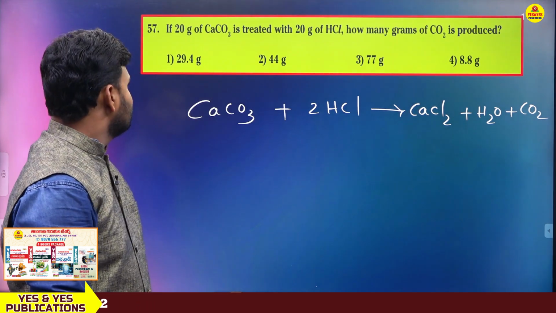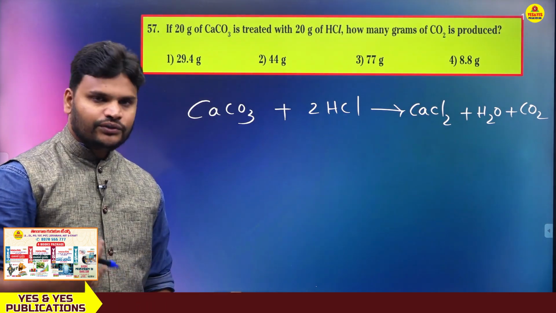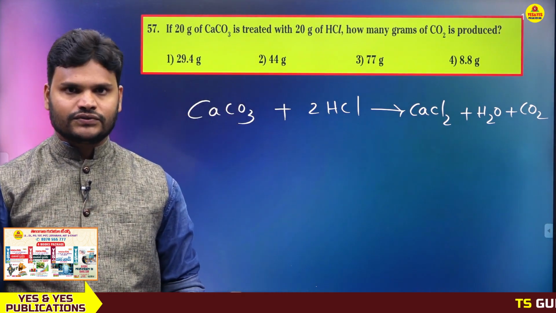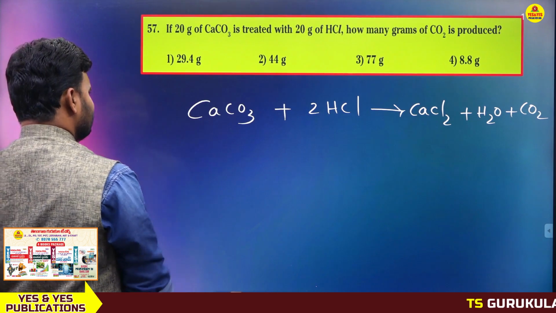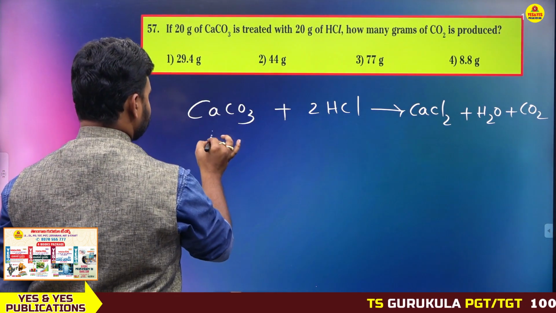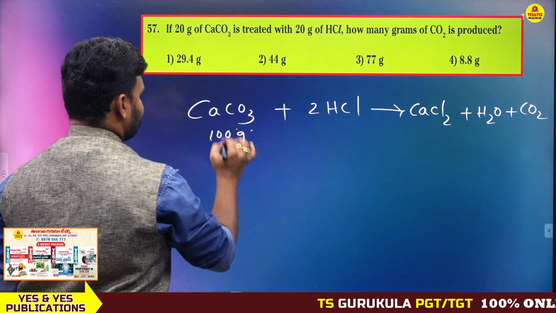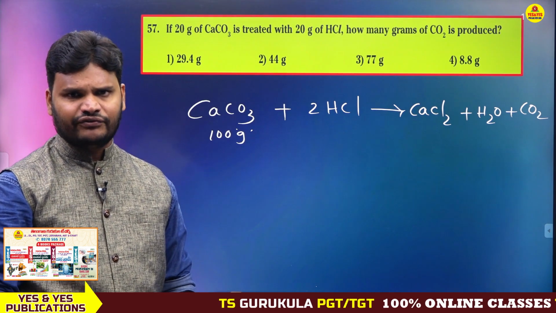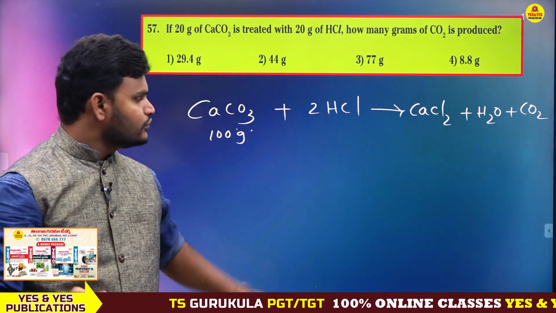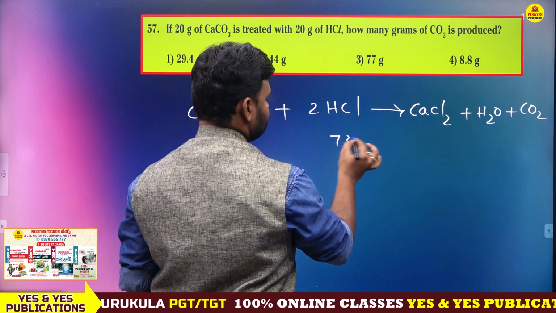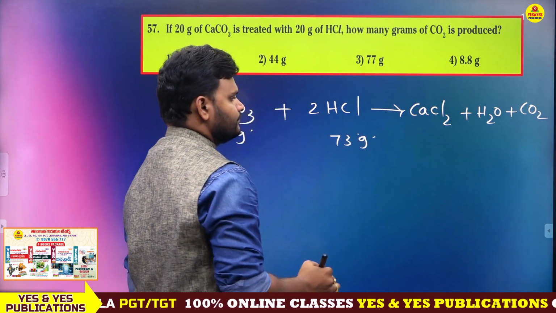First we need to find the molecular masses of CaCO3 and HCl. CaCO3 molecular mass is 100 gram. HCl: hydrogen 1, chlorine 35.5, total 36.5, so 2 into 36.5 gives 73 gram.